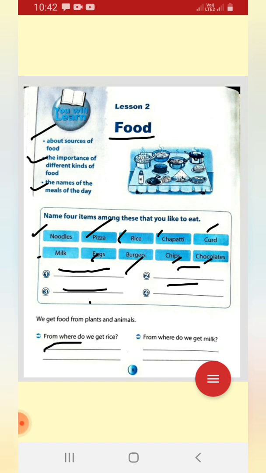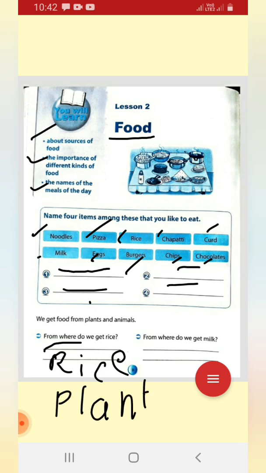From where do we get rice? All of you know, from the rice plant. Okay, and the next question is, from where do we get milk? All of you know, this is from the cow.